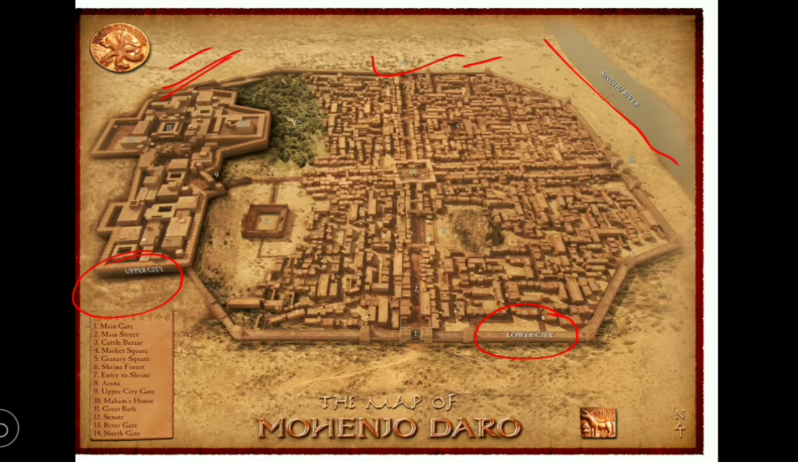The upper city has the massive wall called the citadel. There were special buildings constructed for the rulers, which we call palaces or a fort. We can observe in Mohenjo-daro the Great Bath, which was constructed in that citadel, and fire altars were also located there. And this is the lower city, located in the eastern part, and it is comparatively lower than the upper city.